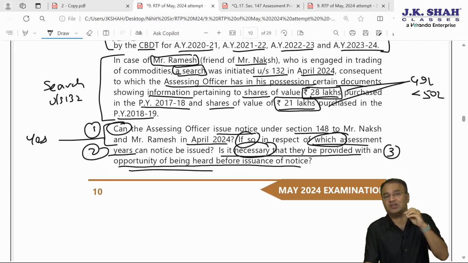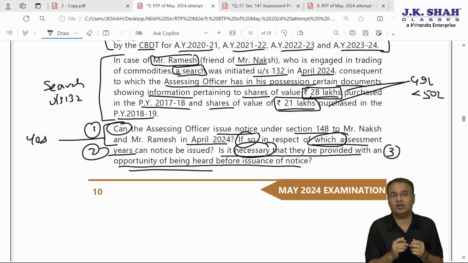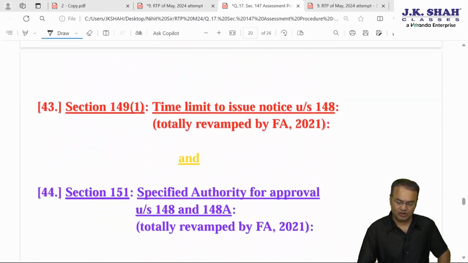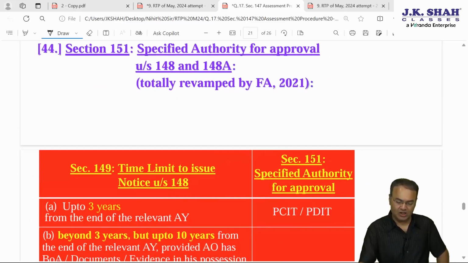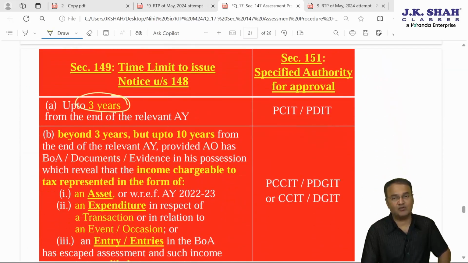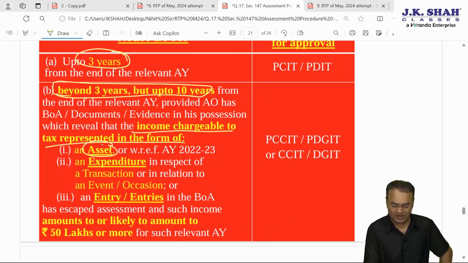Unless the income escaping assessment is based on or represented by assets or entries in the books of accounts or expenditure which is amounting to 50 lakhs or more. I'll show you that point. So notice under section 148 has to be issued within the time limit given in 149. Time limit given in section 149 is this way, 3 years from the end of the relevant assessment year, but beyond 3 years, up to 10 years from the end of the relevant assessment year if income chargeable to tax is represented in the form of asset.